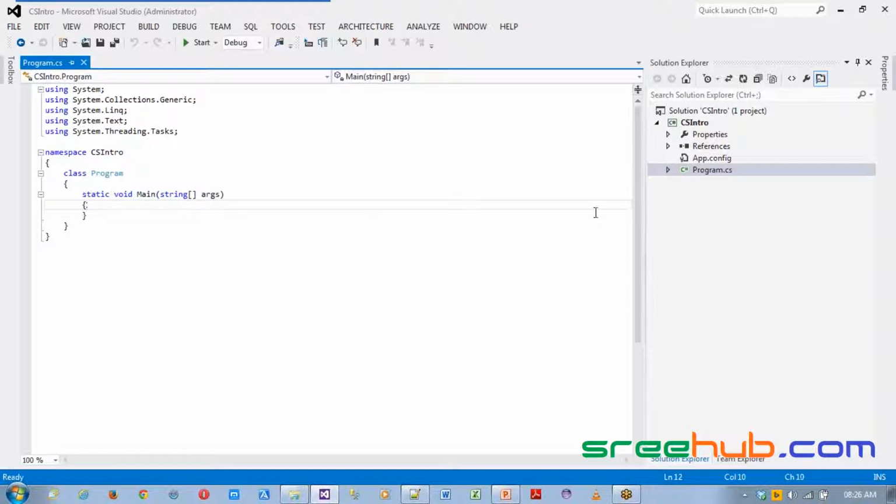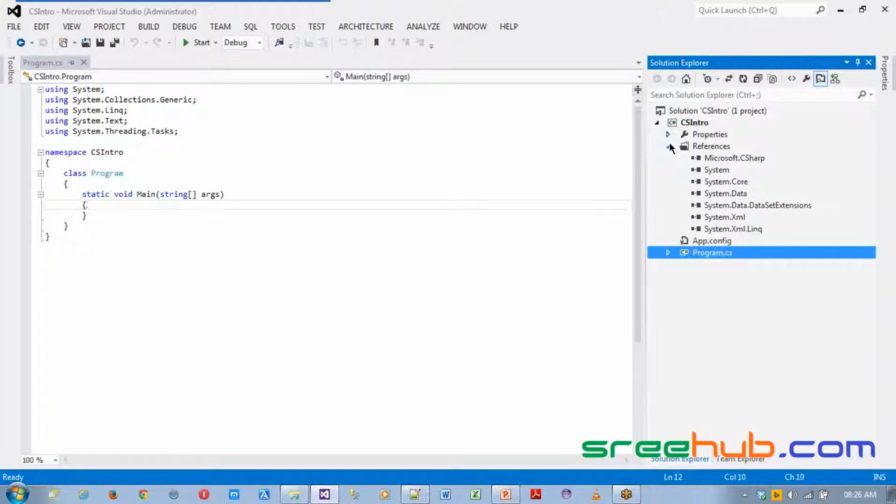What is a class? Now here you can see, as I said, whenever you create any project, the .NET Framework already has its internal libraries, which are the BCL, base class libraries. Now, as soon as you create any project, by default it will get libraries based on the type of project you have selected.